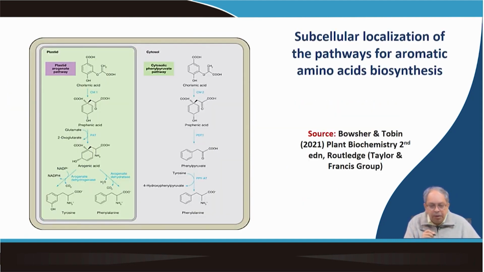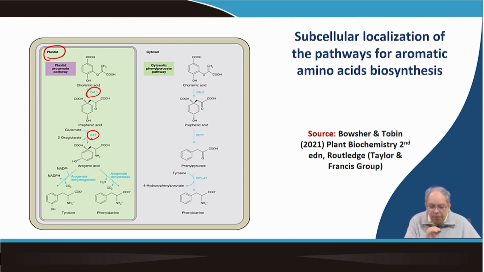Now, subcellular localization. The pathway mostly operates in the plastid. That means from chorismic acid onwards the pathway operates in the plastid. Chorismate mutase, then prephenate aminotransferase, then arogenate dehydrogenase and arogenate dehydratase are all operating inside the plastid, and tyrosine and phenylalanine are produced inside the plastid.